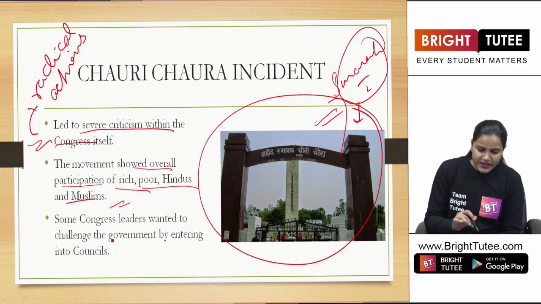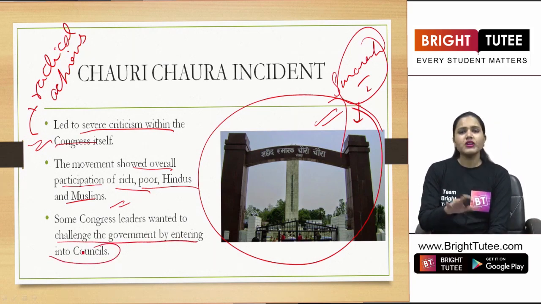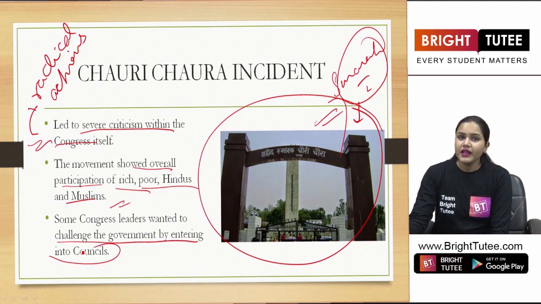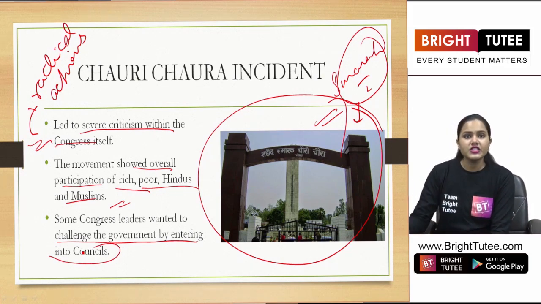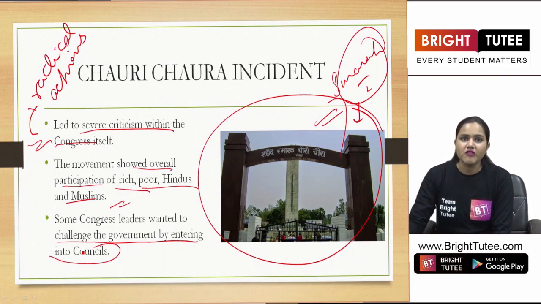Now, some Congress leaders wanted to challenge the government by entering into councils. Now, you have to understand the scenario here. What was happening? Now, people were having different opinions. They were getting aware of the whole situation in our country. And now, they wanted to challenge the British government.